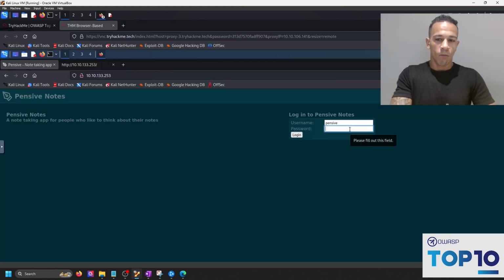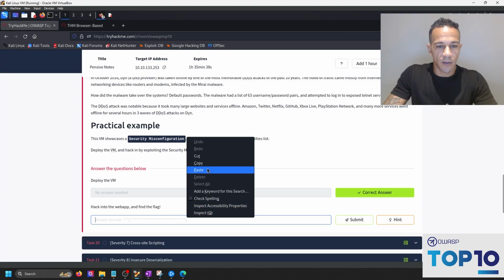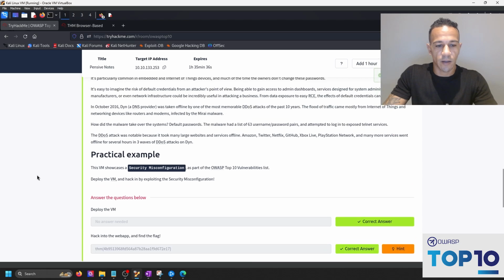So capital P, pensive, and notes. Log in. Your notes. Default credentials are security risk. Blah, blah, blah. And we have the flag here. So we're in. Copy that. We'll go paste the answer here. And that is security misconfiguration complete.